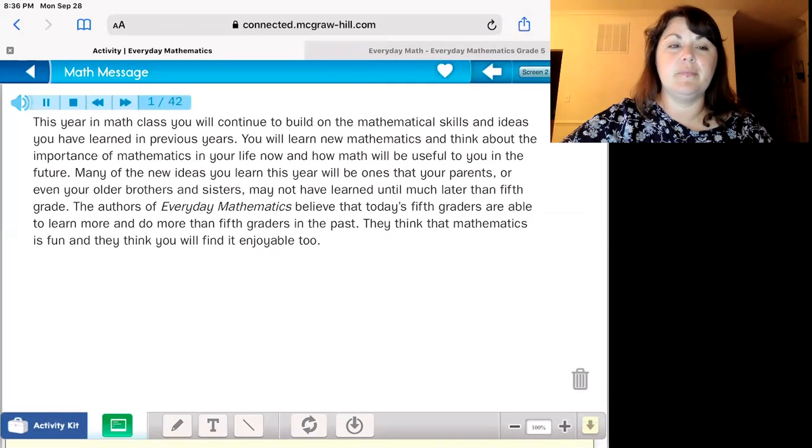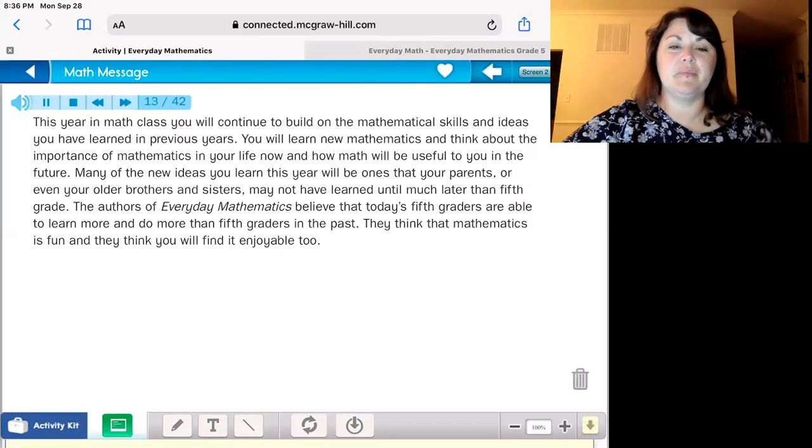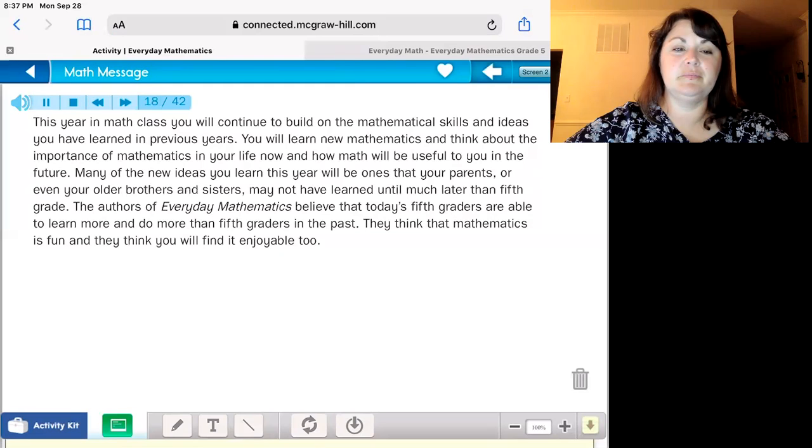Math message. This year in math class, you will continue to build on the mathematical skills and ideas you have learned in previous years. You will learn new mathematics and think about the importance of mathematics in your life now and how math will be useful to you in the future. Many of the new ideas you learn this year will be ones that your parents or even your older brothers and sisters may not have learned until much later than 5th grade. The authors of Everyday Mathematics believe that today's 5th graders are able to learn more and do more than 5th graders in the past. They think that mathematics is fun, and they think you will find it enjoyable too.